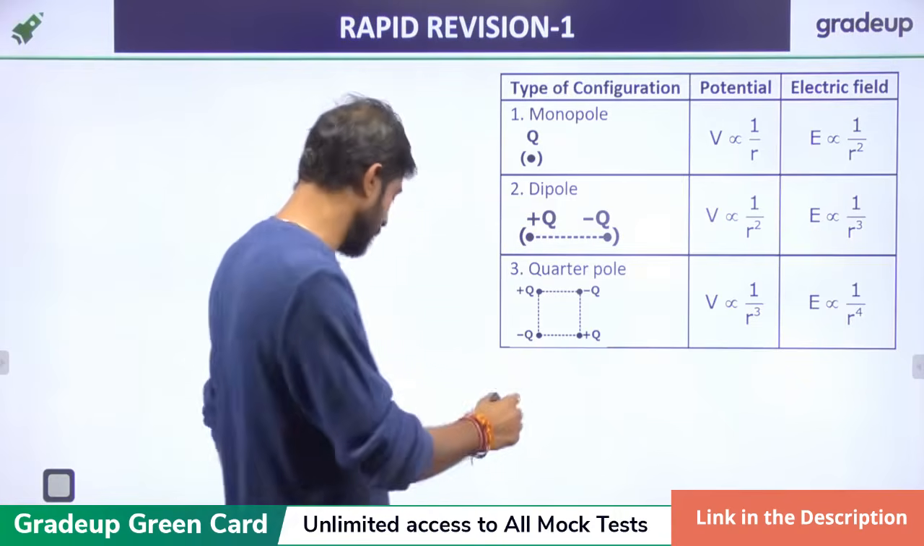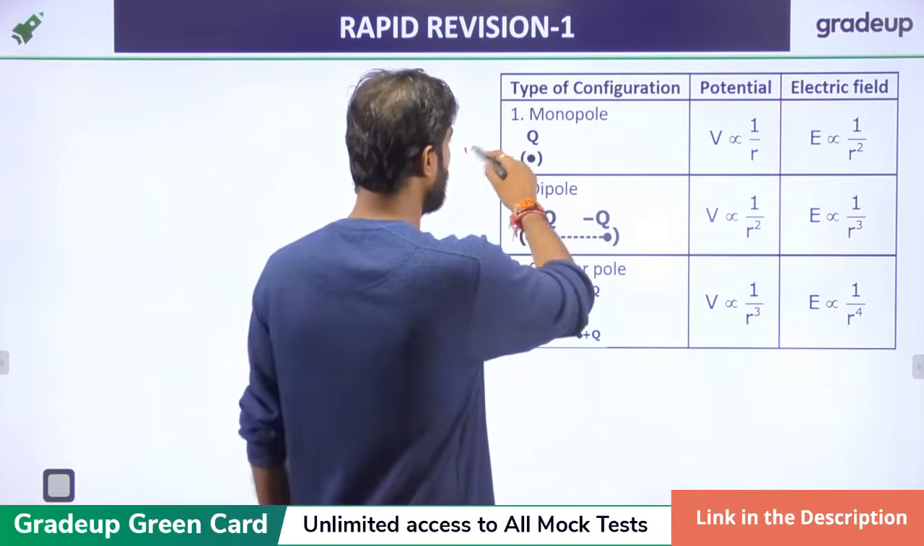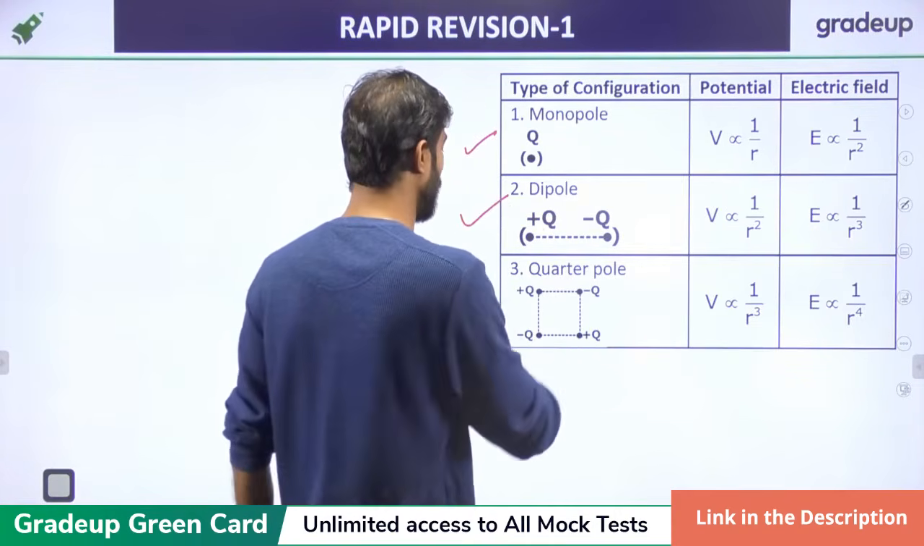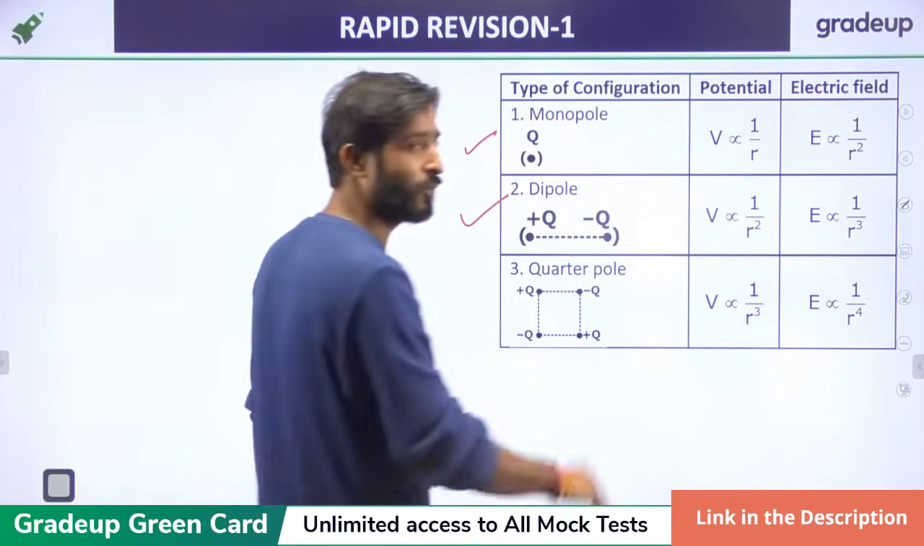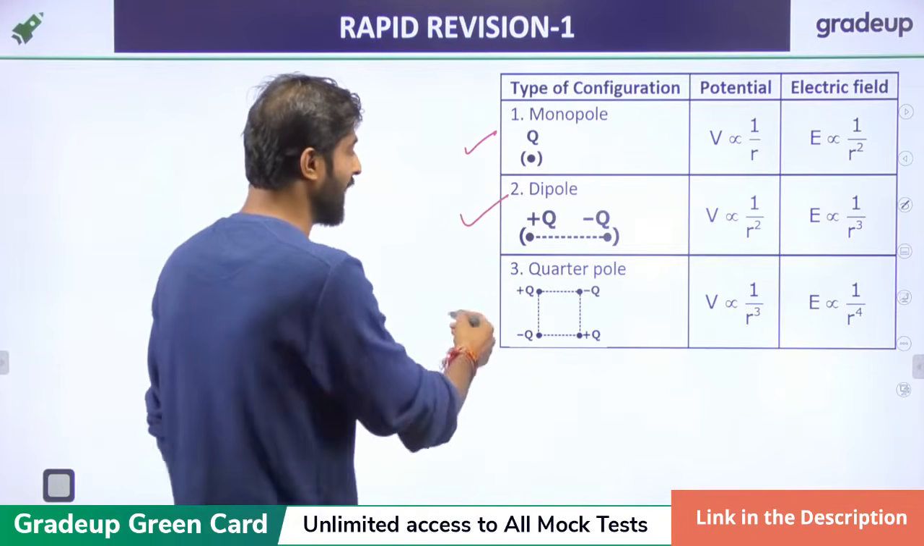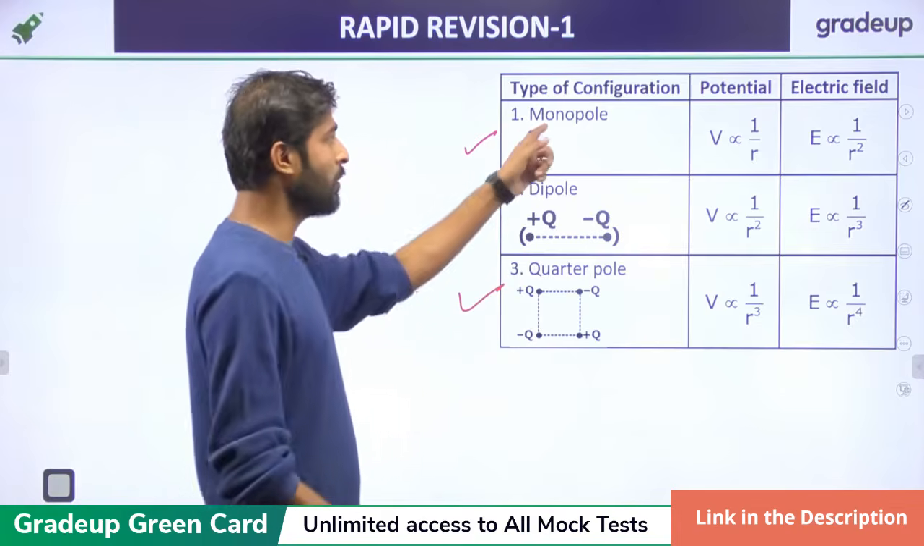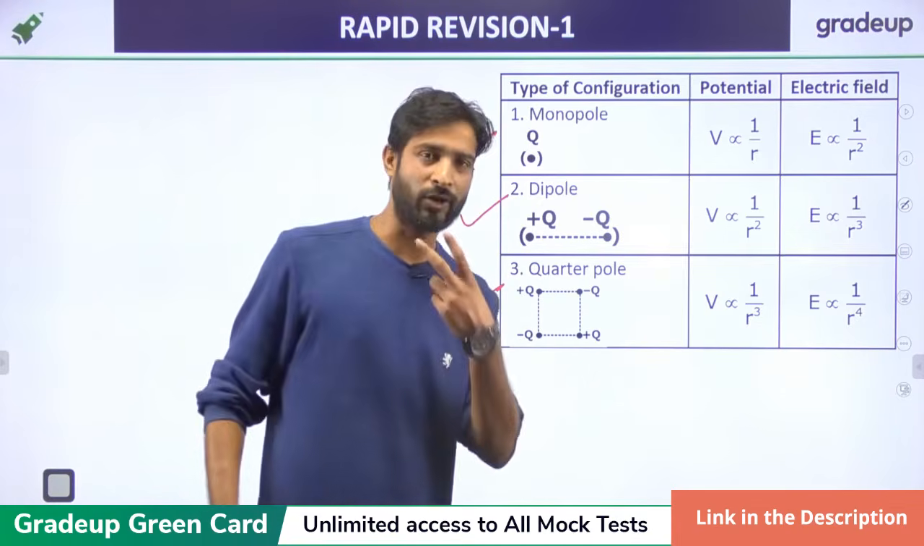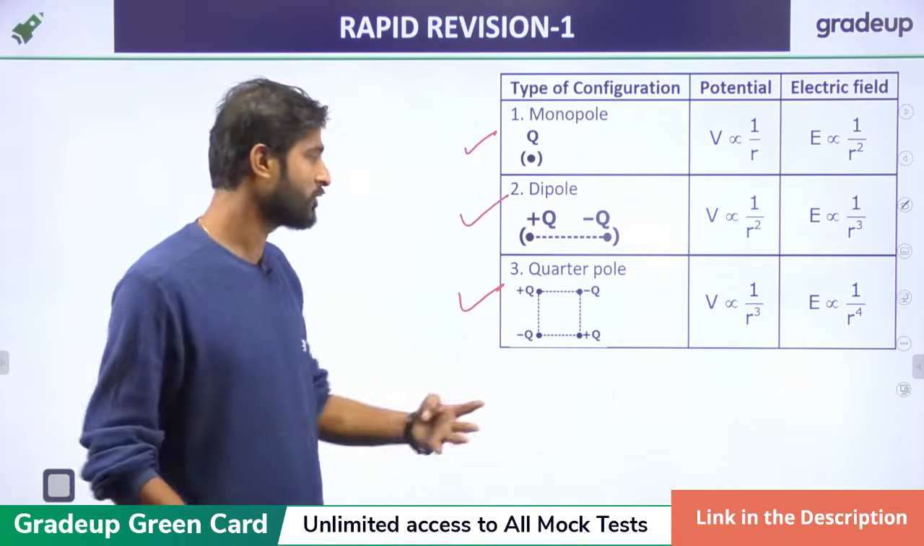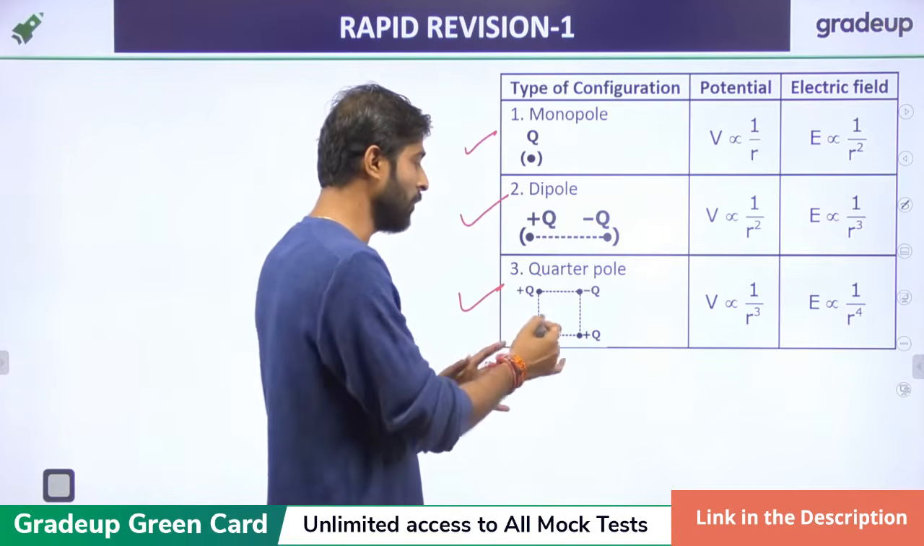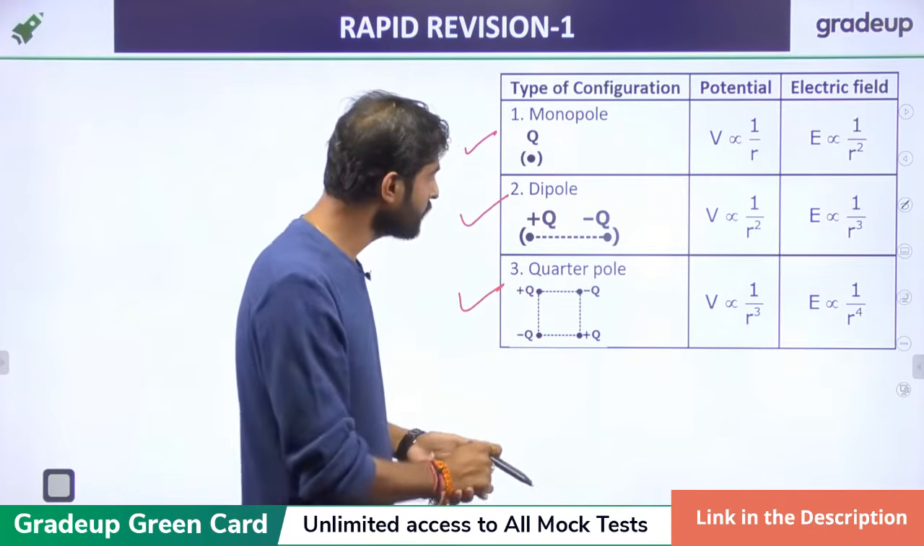Now I am taking three types of configuration of poles: monopole, dipole and quadrupole. In the monopole there is 1 charge, in the dipole there are 2 charges, and in the quadrupole there are 4 charges, in the form of plus and minus, right?